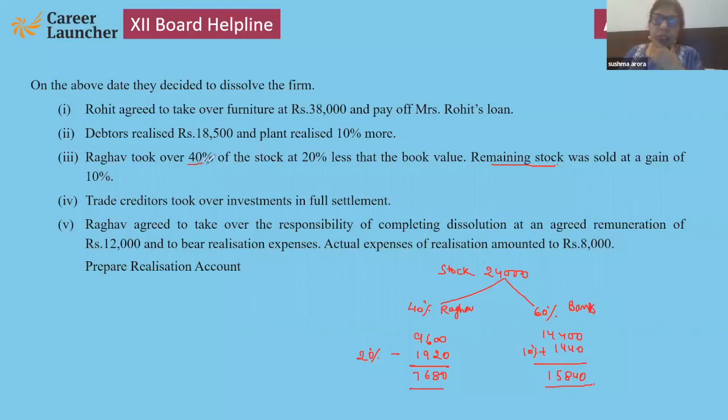So whenever this type of point will come, you have to use partition method. 40% in Raghav, 60% in bank, 40% is 20% less, and 60% 10% more. Discount means minus, gain means plus.